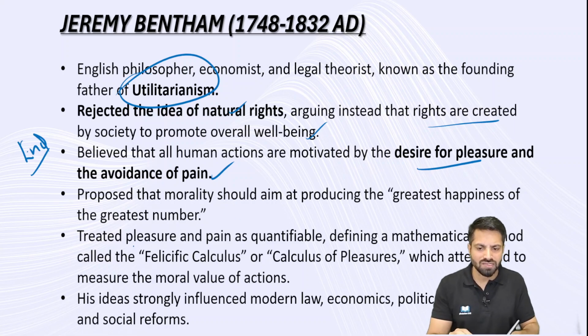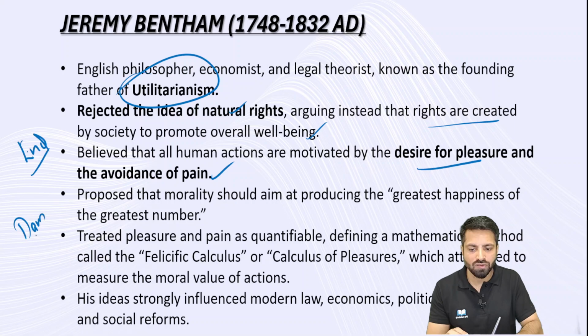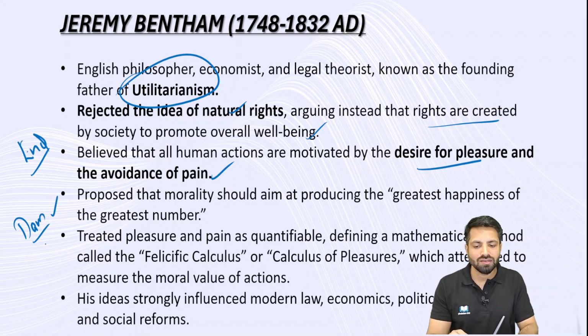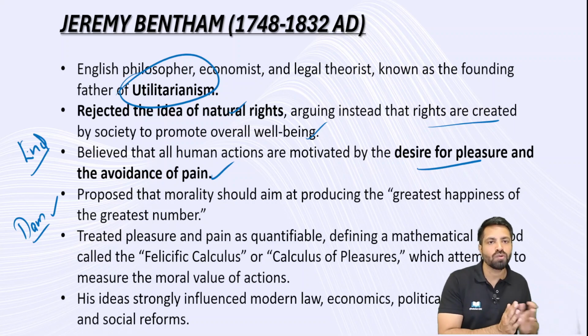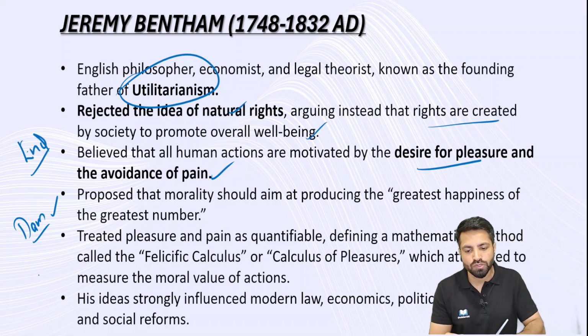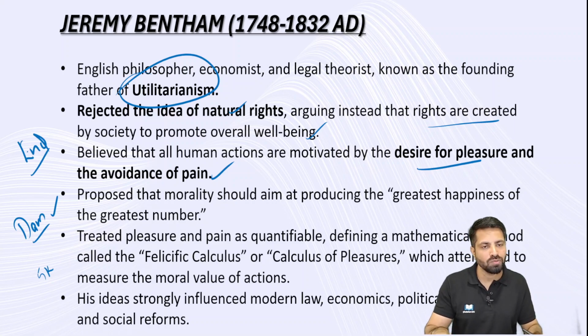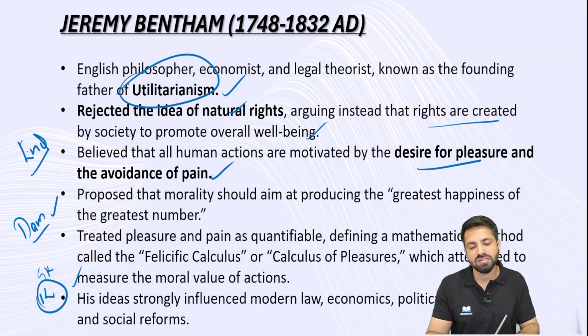And again, as an example, take the construction of a dam. Under the utilitarian approach, construction of this dam is going to help 1 lakh people. So this is considered ethical because of the outcome, it is helping a larger number of people. But in the way of constructing this dam, 5,000 people are going to be displaced, and their houses are going to be submerged underwater. So 5,000 people are going to be affected in a negative way, but this is helping 1 lakh people. So under Jeremy Bentham's idea of utilitarianism, this is ethical because of maximum benefit to maximum number of people.